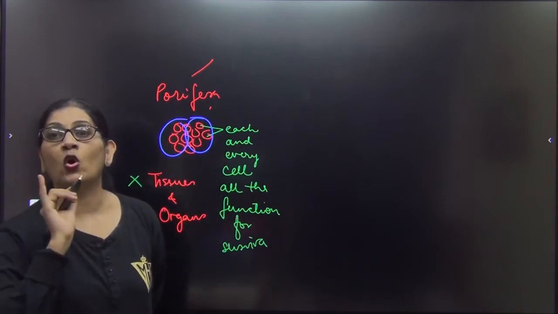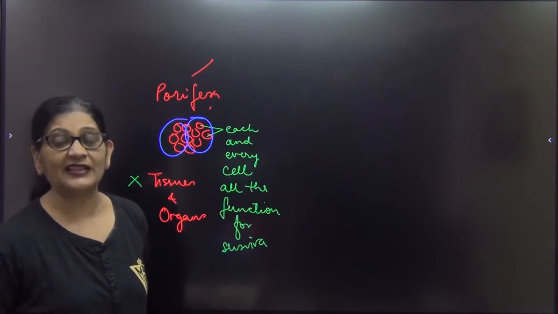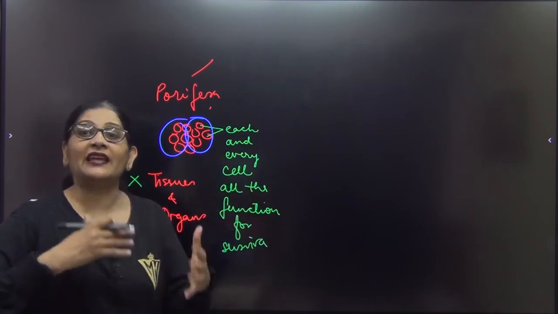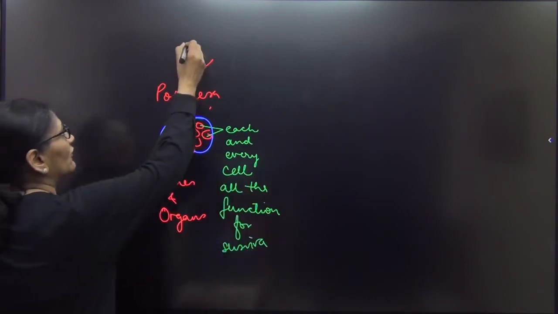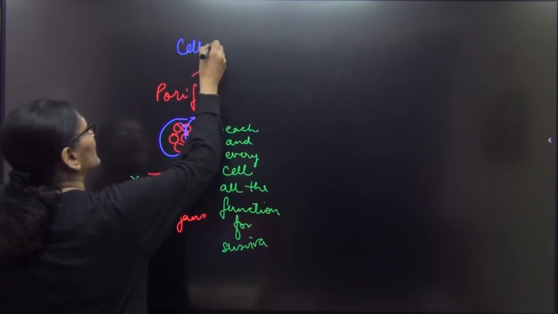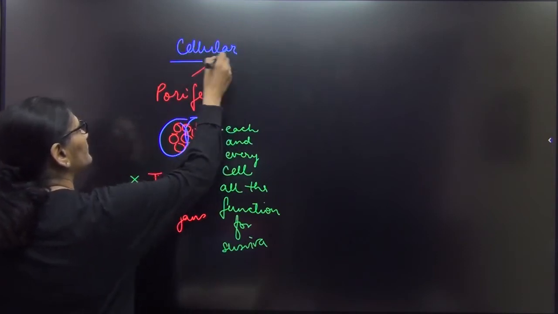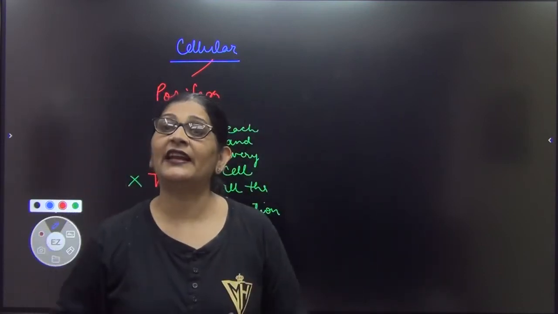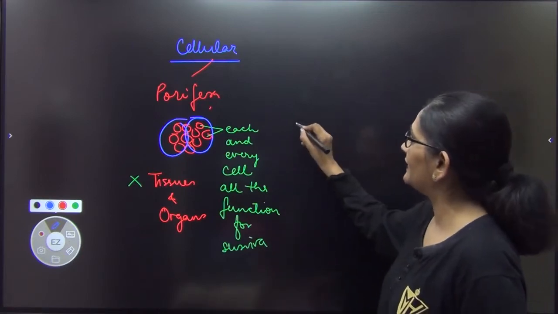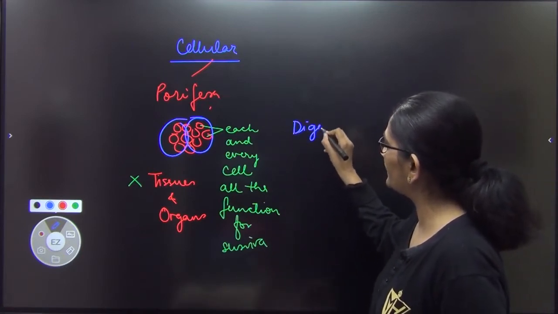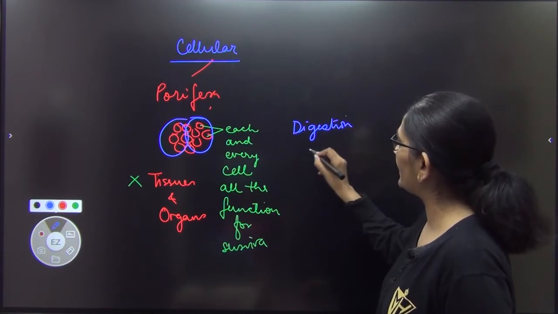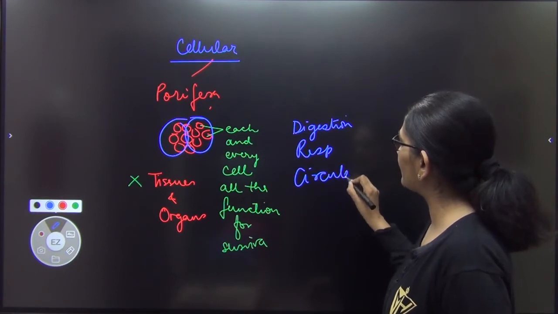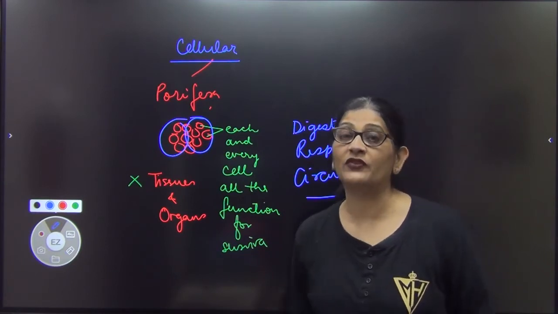all the cells do all their work for survival. That means though the organism is multicellular, all the cells are taking care of themselves. Such a level of development is called cellular level of development. Later it was found out that if all the cells do everything, everything means like digestion, respiration, circulation, then if every cell does all its work by itself, obviously what will happen?